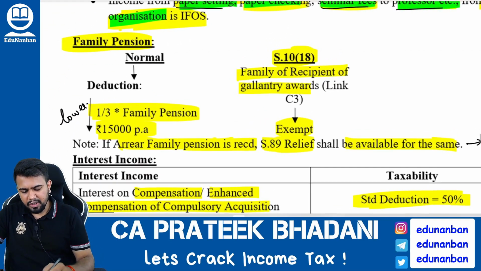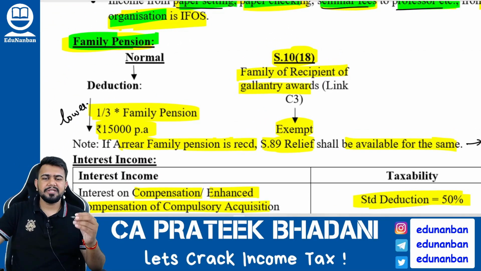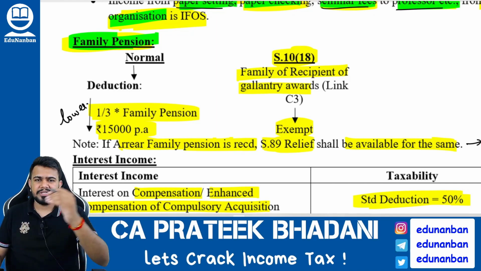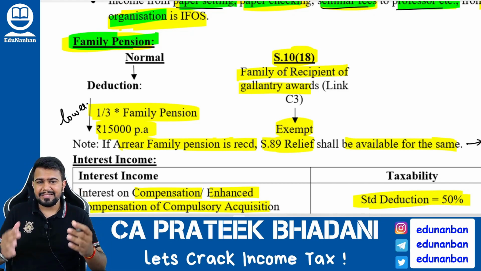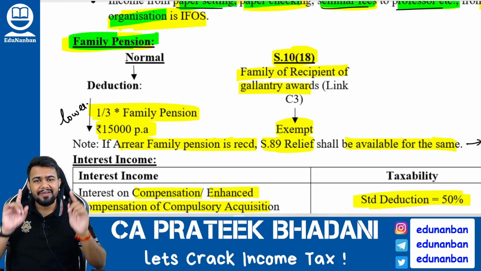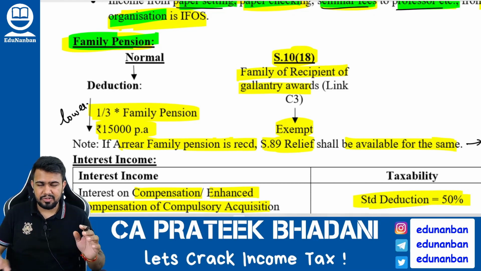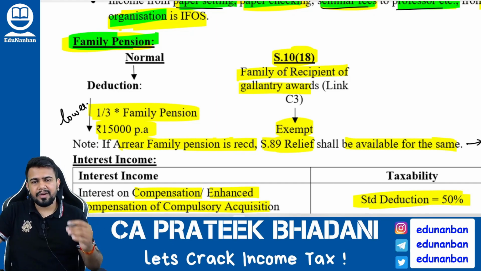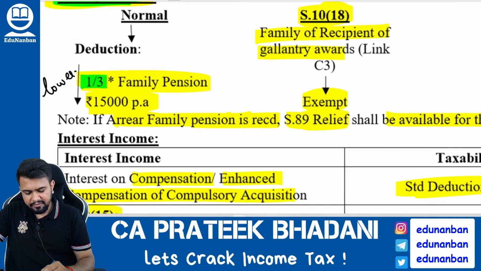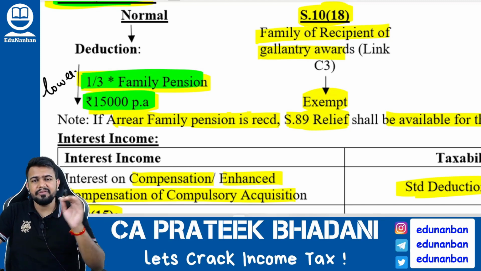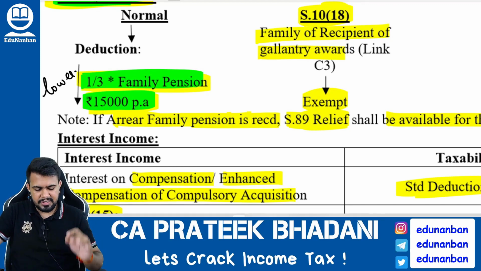Fine. Now let's talk about family pension. Family pension means when the employee is no more, then the employer will pay the pension to the family. Hence, when the family member is receiving the pension, it is called family pension. Family pension is taxable under income from other sources, and against the family pension, deduction is also allowed. What is the deduction? Deduction will be one third of family pension or 15,000 per annum, whichever is lower.